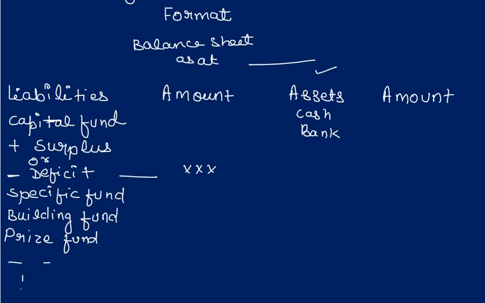Then you check whether any investment is made, furniture is there, and if any depreciation is there, it will be subtracted and the final answer written here. Like that your balance sheet will be prepared. I am not writing much, because in class 11th itself you learned how to prepare the balance sheet. I hope these topics are very clear to you.